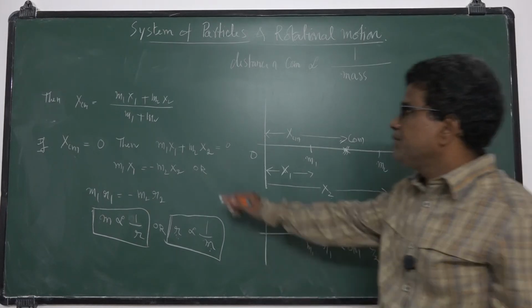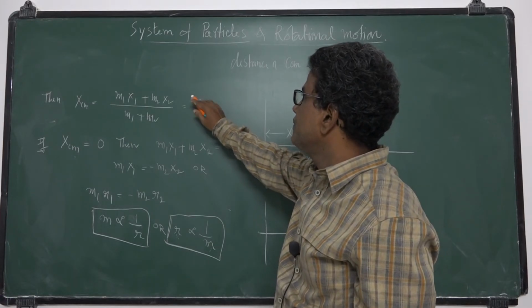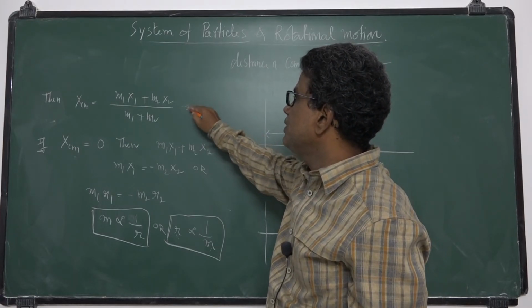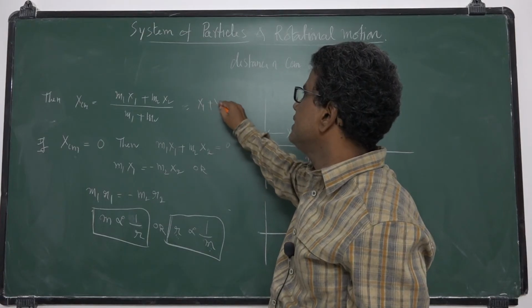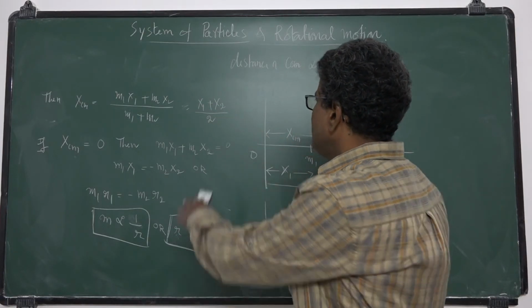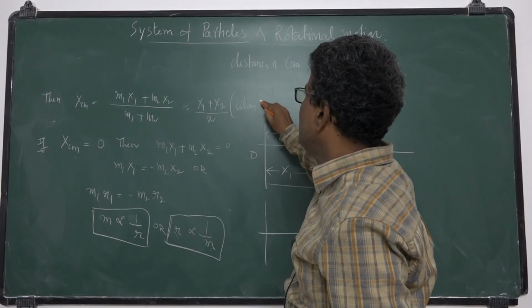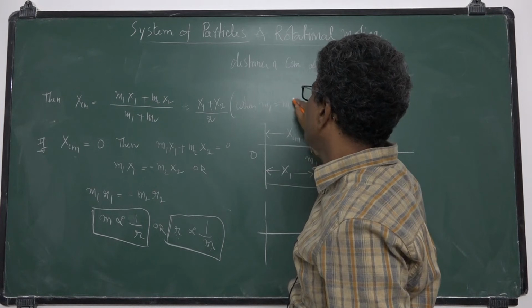Suppose here masses are equal. If m1 is equal to m2, what happens? We get x1 plus x2 by 2.